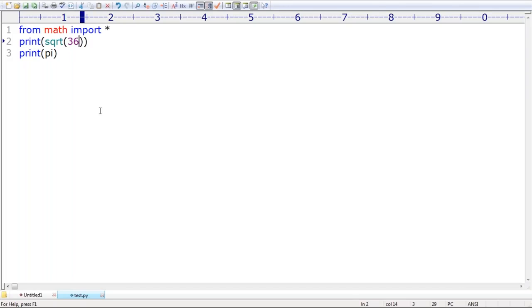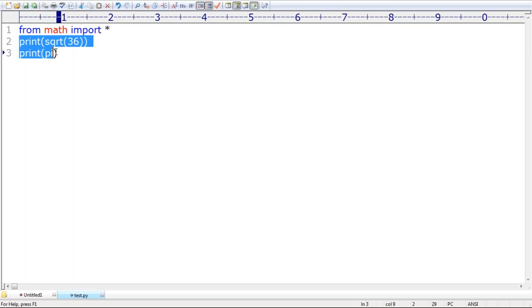Clear? Are you able to understand, right? From math import star. I want to import all the members so that I can use the member names directly. That's all. This is what you people should be clearly aware of. But this type of thing is not recommended. Whenever we are using this star symbol, readability by default is going to be down.